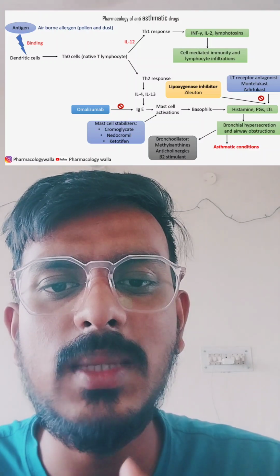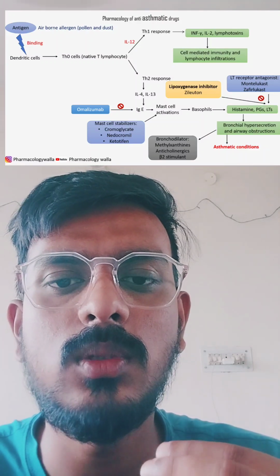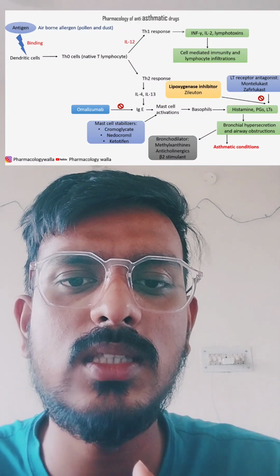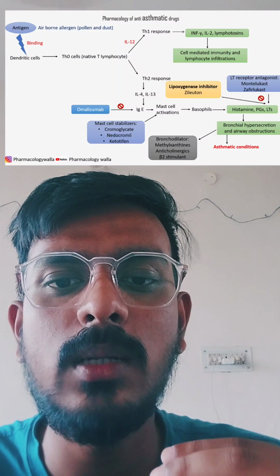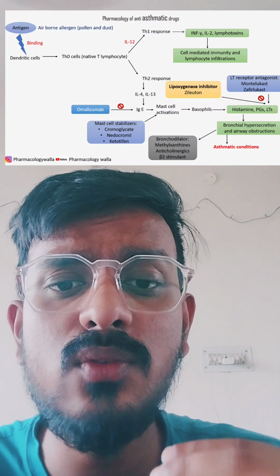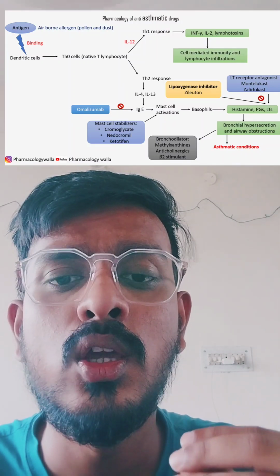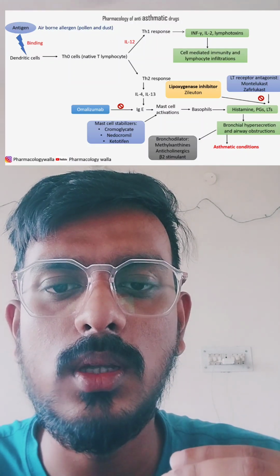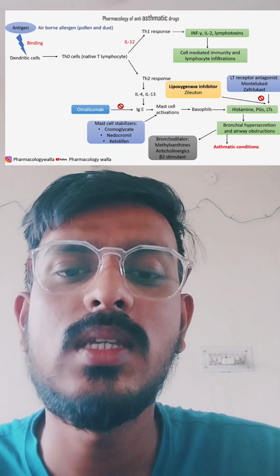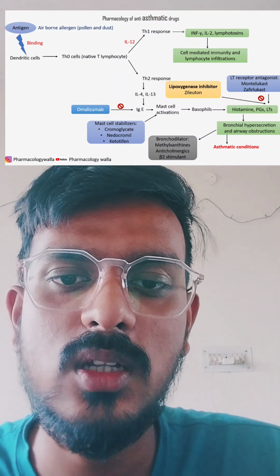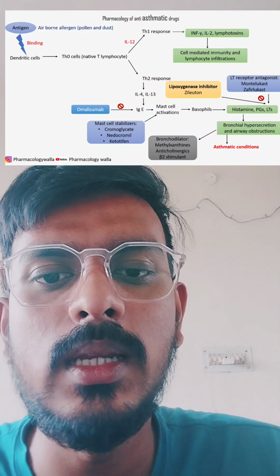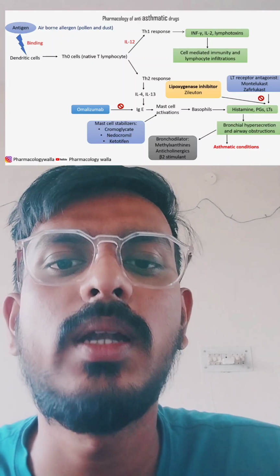The third class is methylxanthine. In methylxanthine we have two major drugs, theophylline and theobromine. Theophylline acts by inhibiting phosphodiesterase 4. The phosphodiesterase 4 enzyme causes degradation of cyclic AMP. So if we inhibit phosphodiesterase 4, the cyclic AMP level increases and bronchial relaxation takes place.